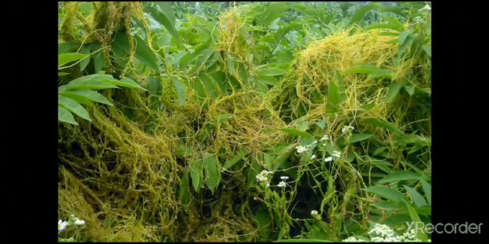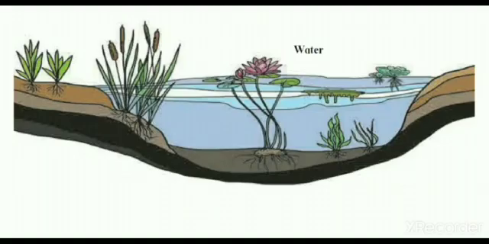Where does the dodder plant grow? Dodder is a parasitic plant. A parasitic plant is a plant that derives some or all of its nutritional requirements from another living plant and grows on the other plant.